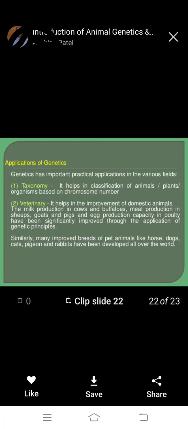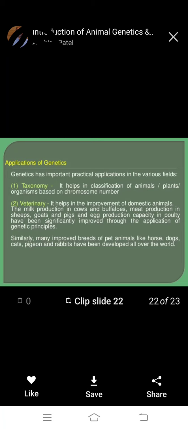Next, veterinary. It helped in improving domestic animals. We know it: milk production in cow and buffalo, meat production in sheep, goats and pigs, and egg production capacity in poultry have been significantly improved through the application of genetic principles.